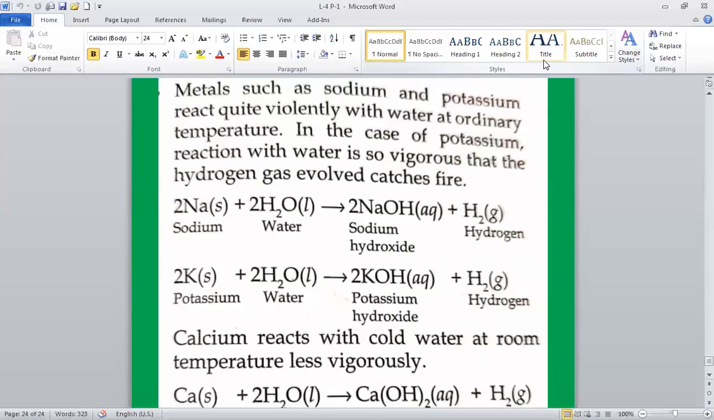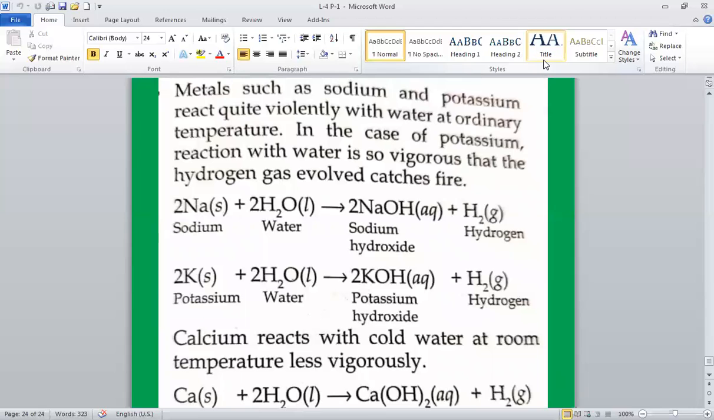Metals such as sodium and potassium react quite violently with water at ordinary temperature. The reaction is quite violent. In the case of potassium, the reaction with water is so vigorous that the hydrogen gas evolved catches fire.